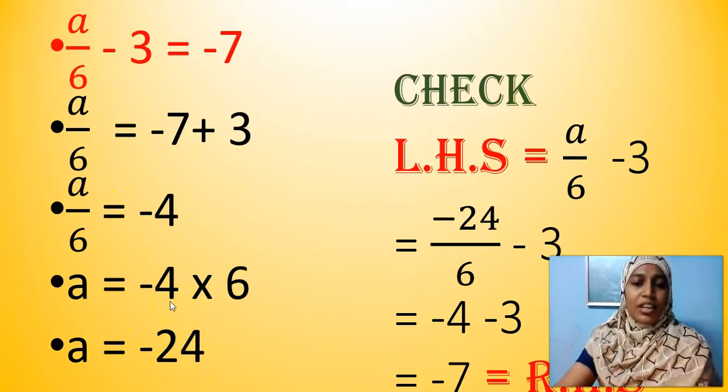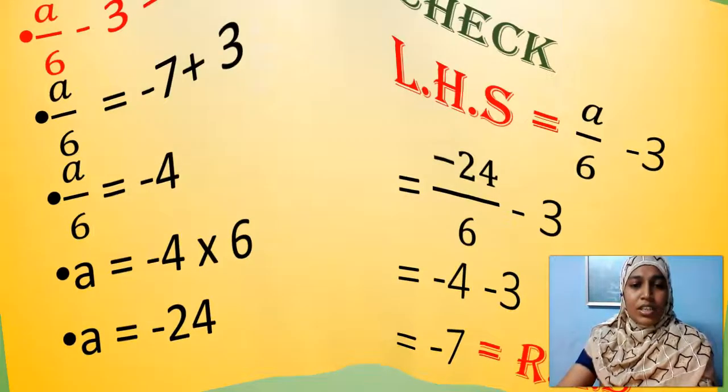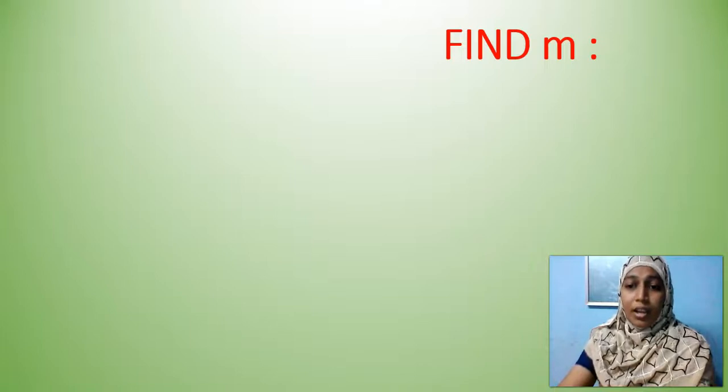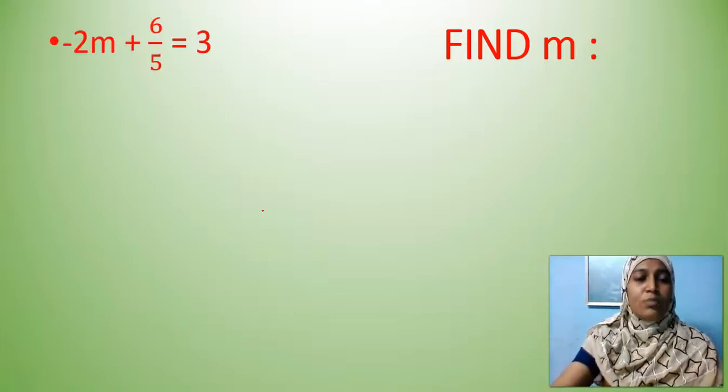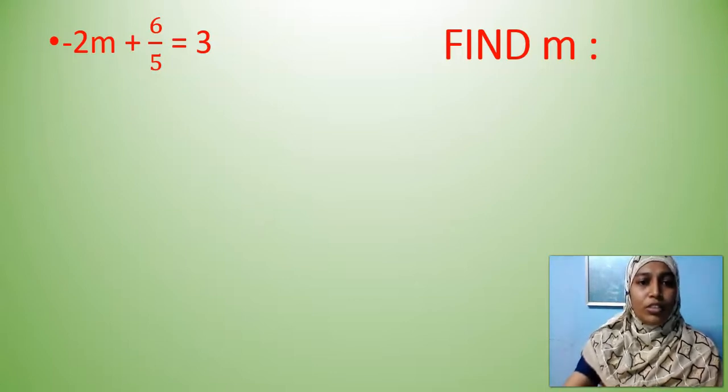Is it clear, my dear children? Shall we go for the next example now? And this is all a recap for you, my dear children. Now the next question is, find M. Minus 2M plus 6 by 5 is equal to 3.